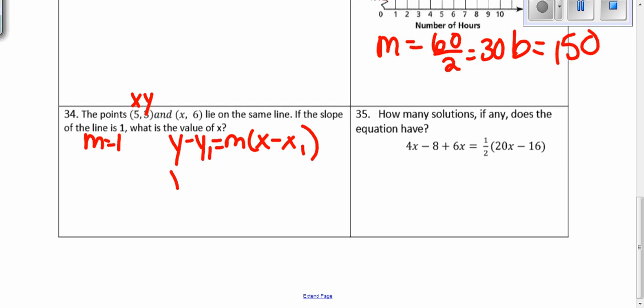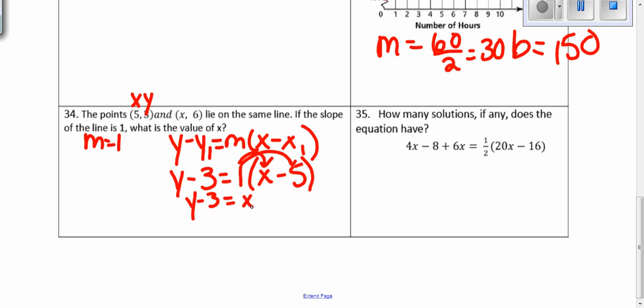So we're going to leave y minus, substitute in 3 for y1, equals 1 for our slope, times x minus 5, which is our x1. We distribute, so we have y minus 3 equals x minus 5. We isolate y, add 3 to both sides, we get y equals x minus 2. So now we have our equation, and we know that this point lies on this line.